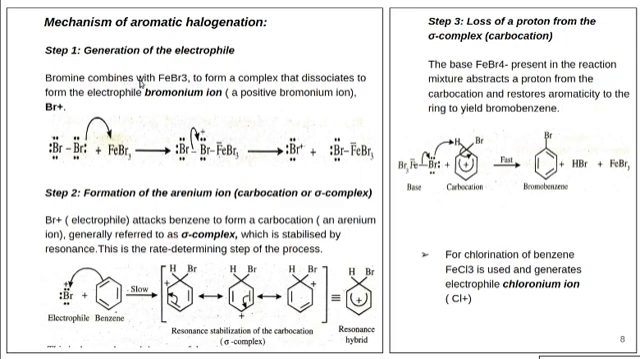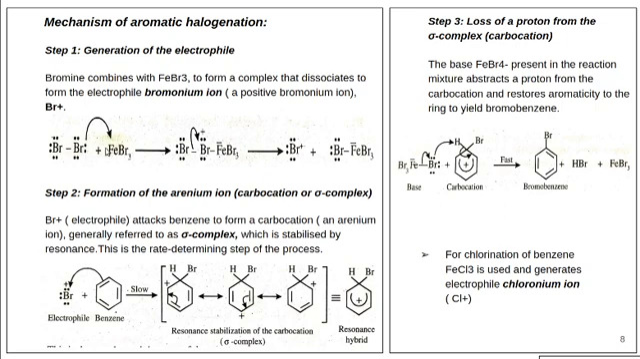Bromine combines with FeBr3 to form a complex that dissociates to form the electrophile, the positive bromonium ion. So in this case, bromine Br2 reacts with FeBr3, the Lewis acid, and forms the electrophile bromonium ion. The electrophile in a halogenation reaction is the halonium ion. In the bromination reaction it is the bromonium ion, Br+. So how is it generated?